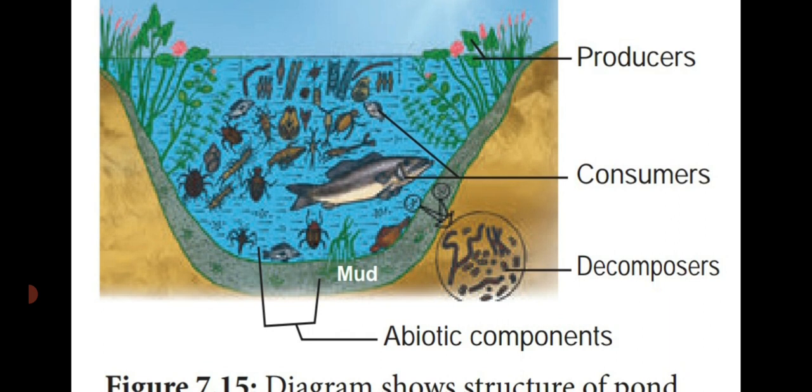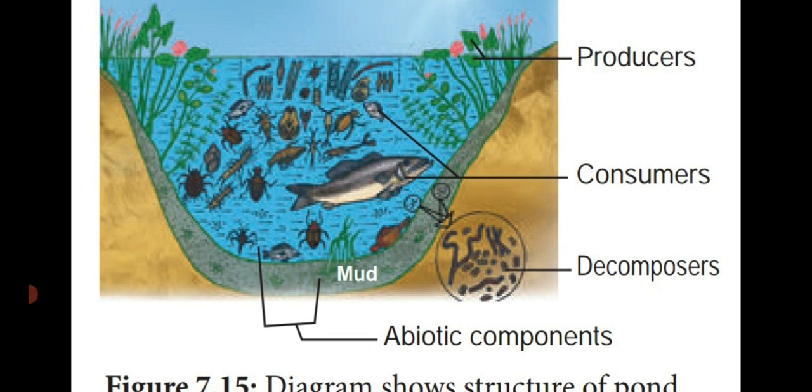The pond consists of two things: one is the biotic things, another is the abiotic things. Biotic things are all the living organisms such as plants and animals. There are microorganisms, bacteria and fungi. The abiotic components are water, sunlight, soil, mud, everything known as abiotic components.